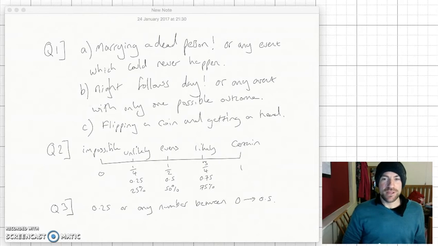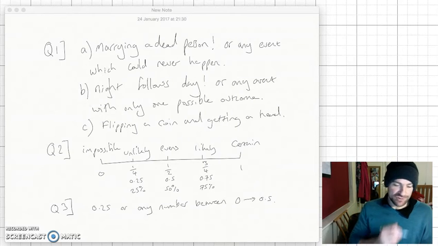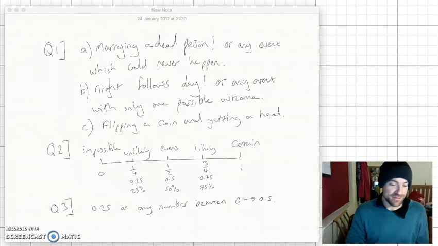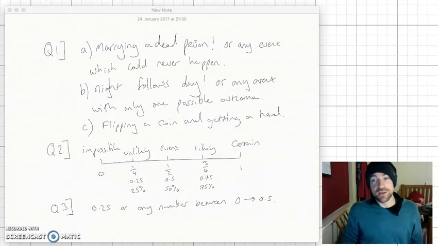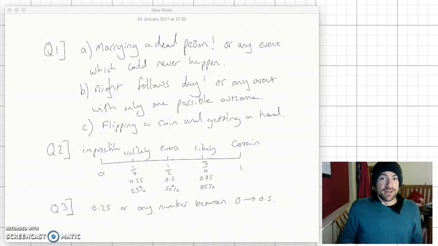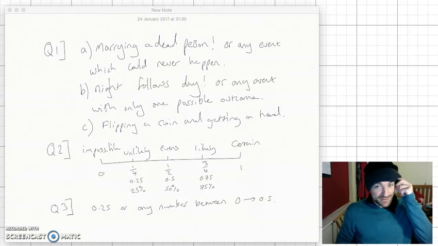So here you go. Here are your answers. Question 1: obviously, an impossible event can never happen. So I can't marry Henry VIII. He's a bloke with a beard for a start, and he's also dead. So that's never going to happen. Impossible, probability of 0. Night will follow day. That's certain, in the UK at least. The sun sets, night arrives. We can't stop that. The universe is in a mess if it does. If night doesn't follow day, we're in trouble, but that's a different lesson.